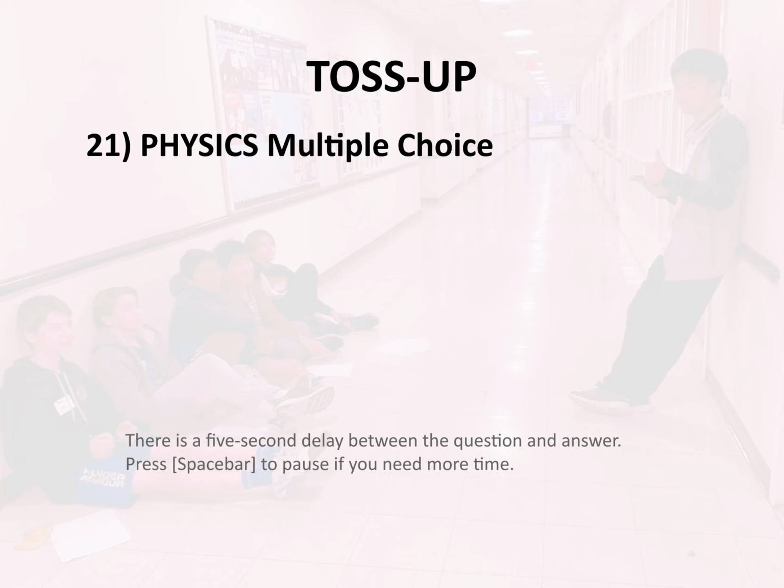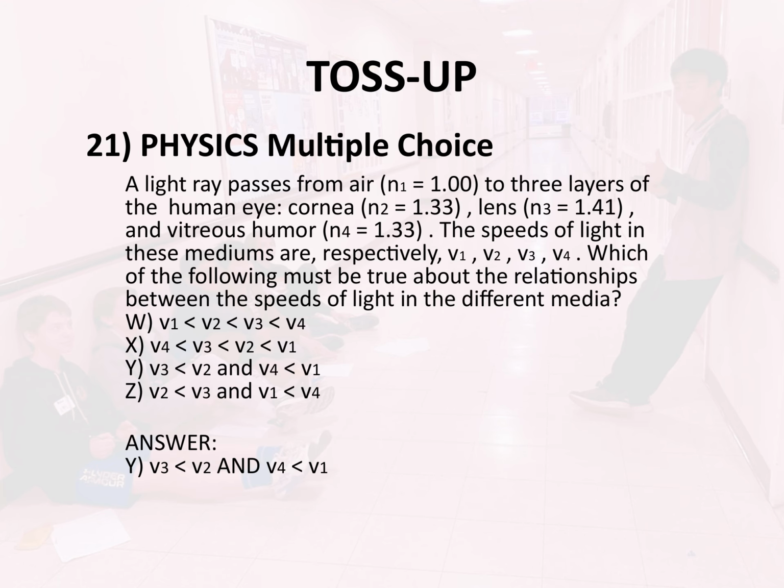Which of the following must be true about the relationships between the speeds of light in the different media? W. v1 less than v2 less than v3 less than v4. X. v4 less than v3 less than v2 less than v1. Y. v3 less than v2 and v4 less than v1. Z. v2 less than v3 and v1 less than v4. Answer. Y. v3 less than v2 and v4 less than v1.